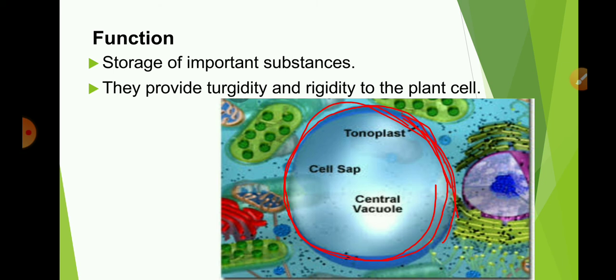Now we will see the function of vacuoles. The main function of a vacuole is storage of important substances such as amino acids, sugars, organic acids and proteins. As it is full of cell sap, it gives rigidity and turgidity to the cell, especially in non-woody plants. See, the vacuole is filled with cell sap, and so this cell sap gives mechanical strength to non-woody plants.